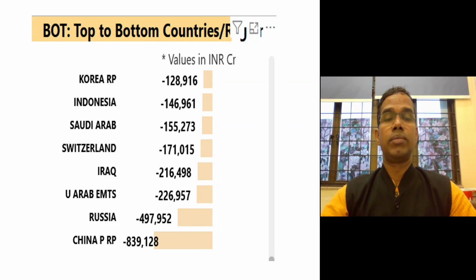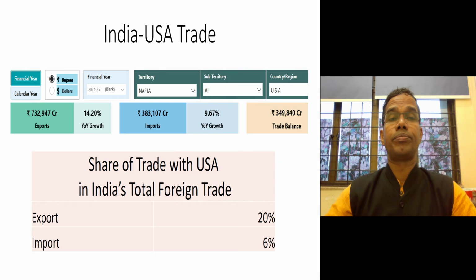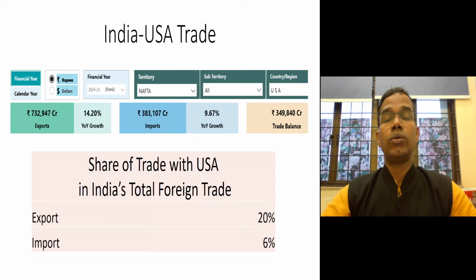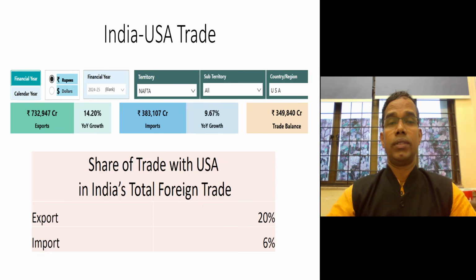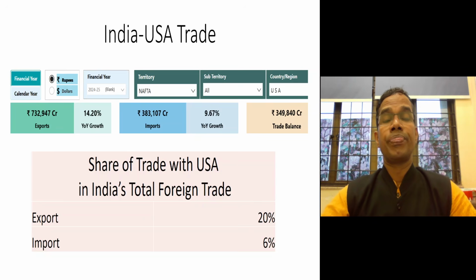And the maximum trade deficit is with China, followed by Russia, United Arab Emirates, Iraq, Switzerland, Saudi Arab, Indonesia, Korea, even Germany. With all these countries, we have the trade deficit of this order. So these are all in negative numbers. Then we are going to compare India USA foreign trade with the total trade that we are doing.